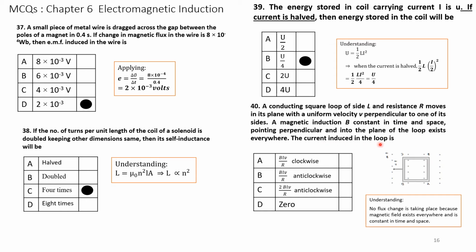The current induced is 0 because it is moving with constant velocity. No flux change is taking place because the magnetic field exists everywhere and is constant in time and space. There should be a change of flux for inducing current. Because there is no change in flux, the induced current is 0. So option D is the correct answer.